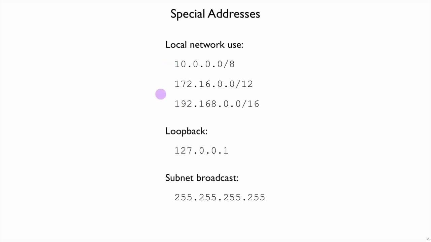We'll talk more about how you're able to use local numbers and still use the rest of the internet. But for today, just know that these are not going to be allocated to anywhere in particular. They're for local use at all sorts of networks.